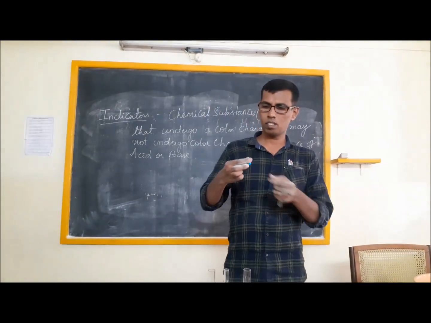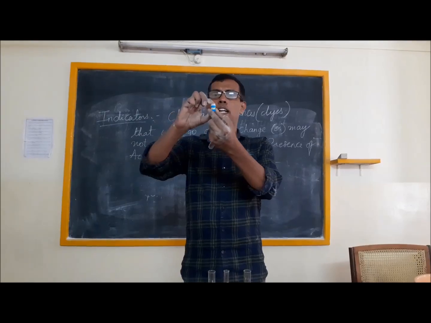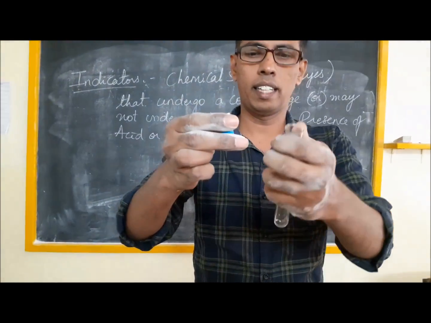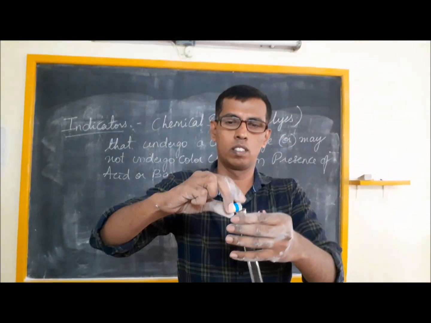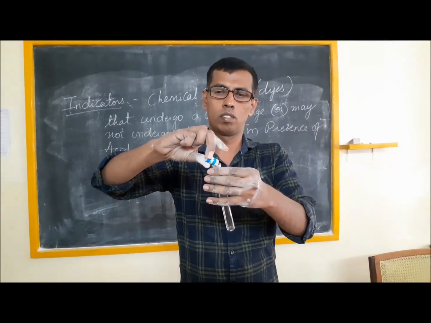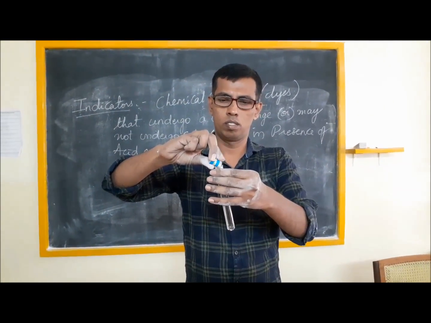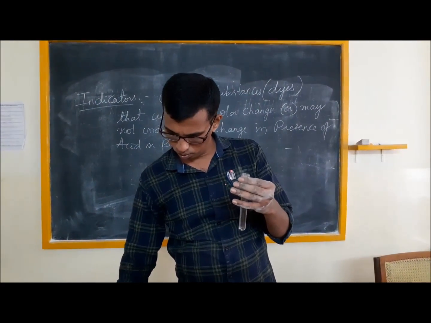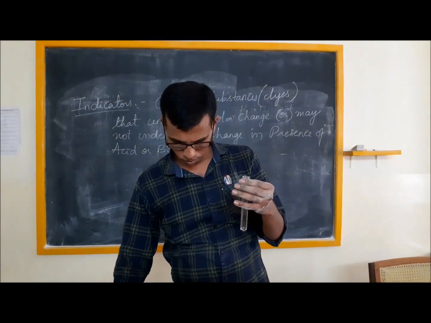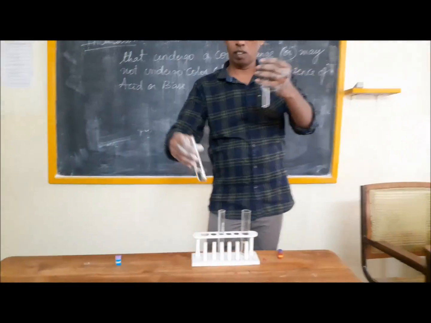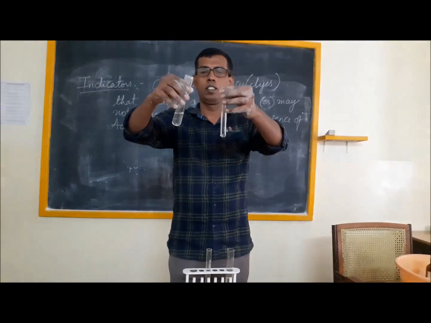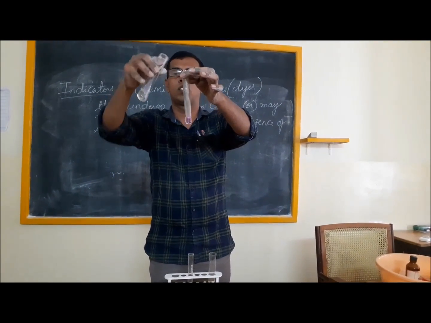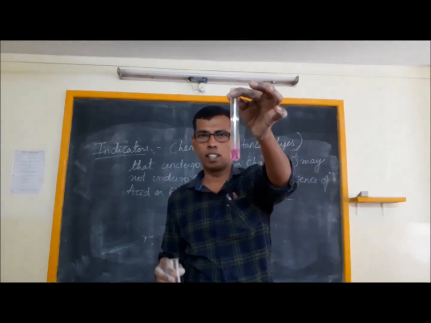Now, the indicator in my hand is named phenolphthalein. I'll just take this into a test tube, and you observe what the change is. See, the solution has turned pink.